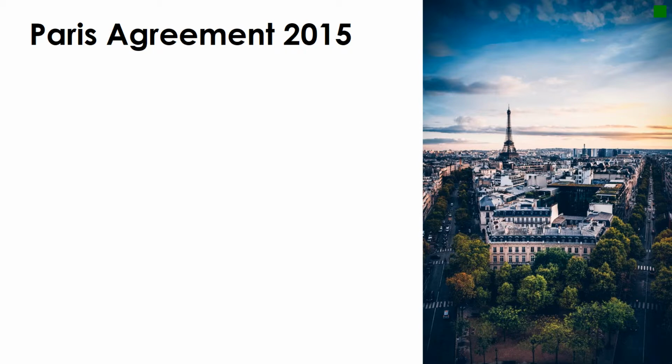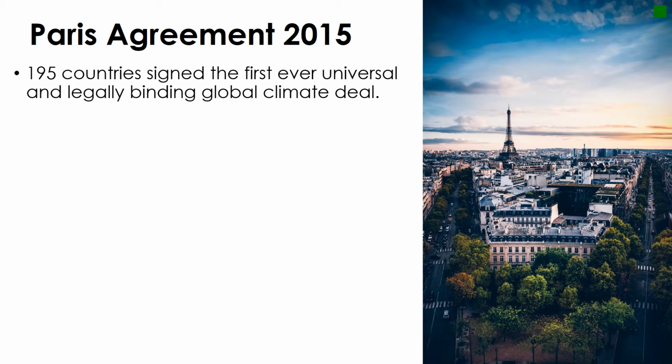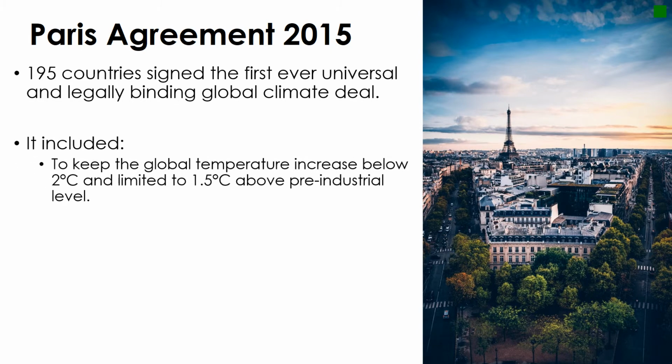And the third landmark international agreement was the Paris Agreement of 2015. This involved 195 countries from around the world signing the first ever universal and legally binding global climate deal. Its points included to keep the global temperature increase below 2 degrees Celsius and limited to 1.5 degrees Celsius above the pre-industrial level, when humans started to fill the atmosphere with greenhouse gas.